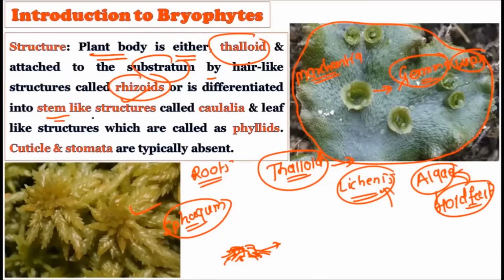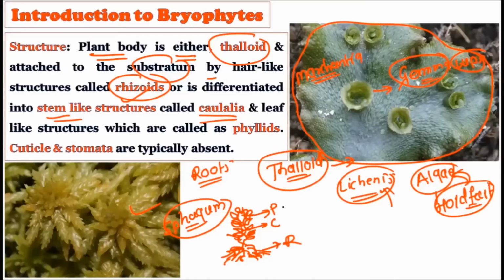Then sometimes there is a stem-like structure which is called caulidia. Just like this is the stem-like structure in the bryophytes. It is called the caulidium, and leaf-like structures also arise from these bryophytes on both sides. These are called phylloids. So phylloids, caulidia, all these structures you have to remember. Here we have rhizoids, here we have the caulidia, and here we have the phylloids. So this type of differentiation is also found in the bryophytes.